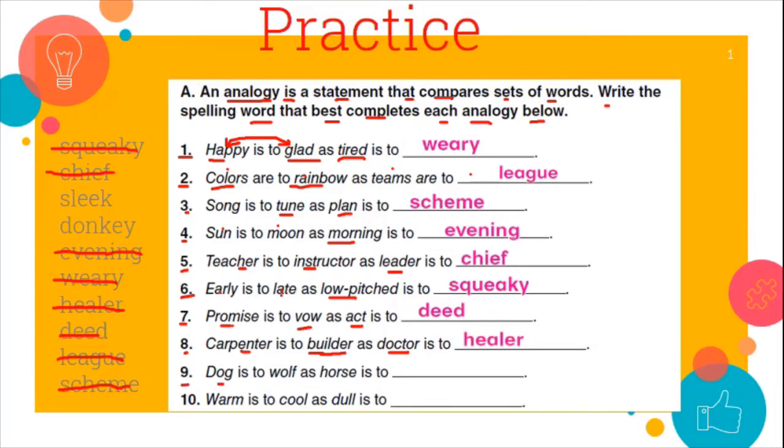Number 9, dog is to wolf. A dog and wolf, these are opposites. So which one here is the opposite of the horse? This one is also easy. It is donkey. And the last one, warm is to cool. So here I have opposites, as dull is to sleek.